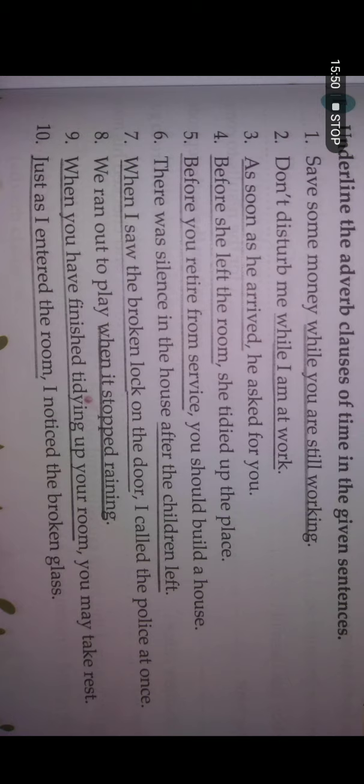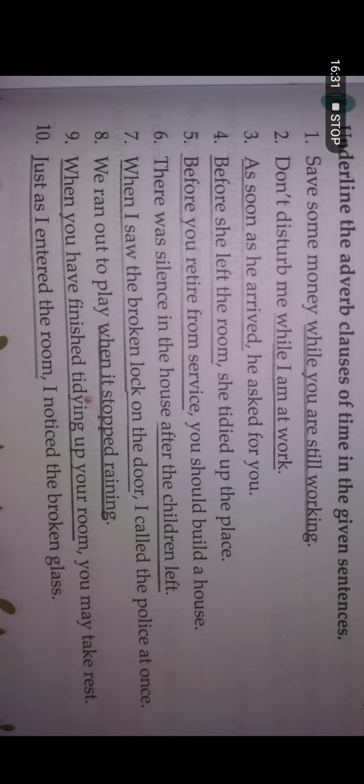In our previous discussion, we discussed what is adverb clause of time. In this adverb clause of time, you will discuss when an action was done. You will have to find what time it was when the action was completed. Look at the first example. Save some money while you are still working. While you are still working is the adverb clause of time. It is telling you the time when you are doing your work, you should save some money. So in the first sentence, while you are still working is the adverb clause of time.